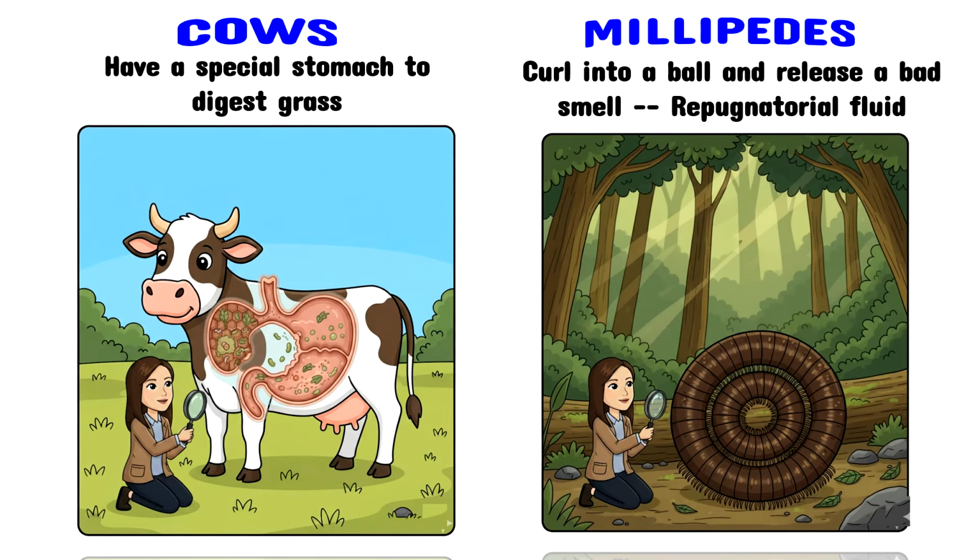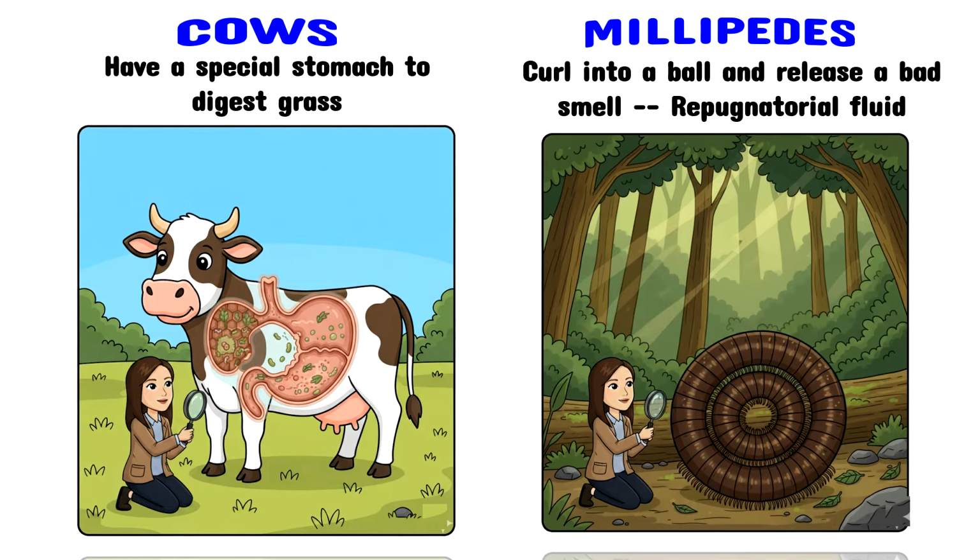Cows have a stomach that digests the tough plants they eat, such as grass and hay. The food goes through a unique digestive process in the stomach, which breaks down the food and helps the cow get nutrients and vitamins. Millipedes have their way of protecting themselves: they can curl their bodies into a tight ball to protect their head, legs, and underside.